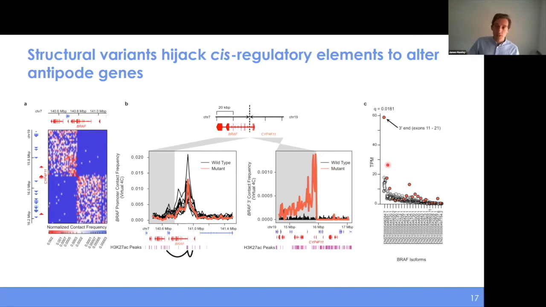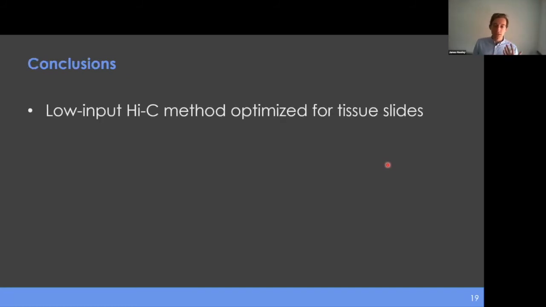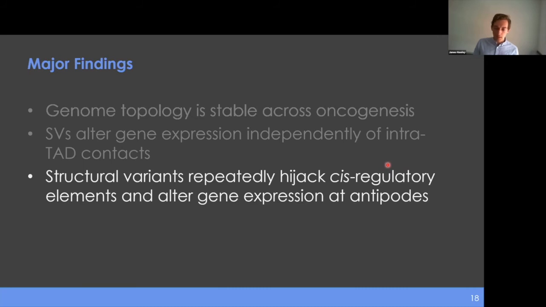Now we have a couple more examples here, but for the purposes of time, I'll just leave it at that. It brings us to this last conclusion that it appears that the structural variants repeatedly hijack cis-regulatory elements, and this may be what's causing the altered gene expression at structural variant antipodes. Largely, this doesn't appear to be a function of just general genome topological changes between benign and tumor tissue, but more a function of these focal interactions being rewired as a result of these genetic alterations.